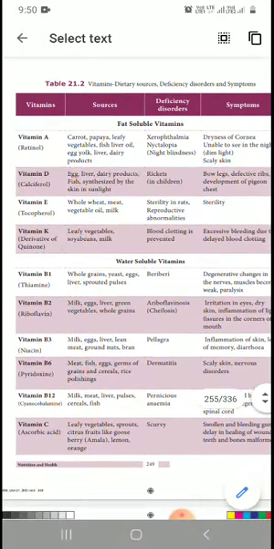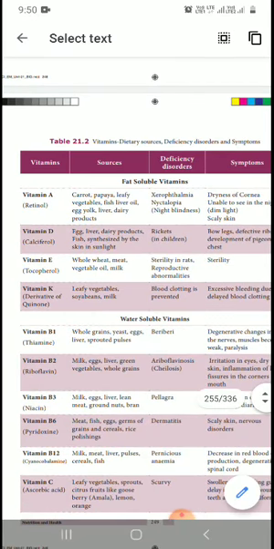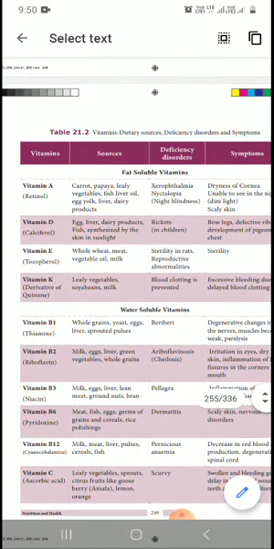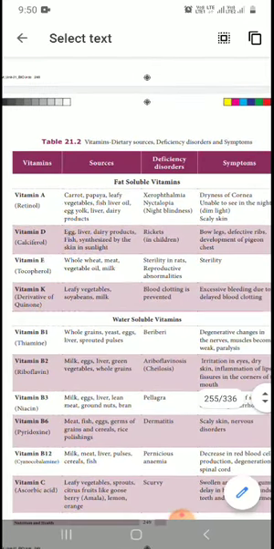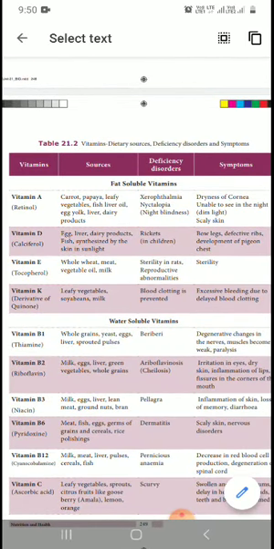Okay, vitamin A, retinol. Vitamin D, calciferol. Vitamin E, tocopherol. Vitamin K, a derivative of quinone. Okay, so where do we get these vitamins? Carrot, papaya, leafy vegetables, fish liver oil.